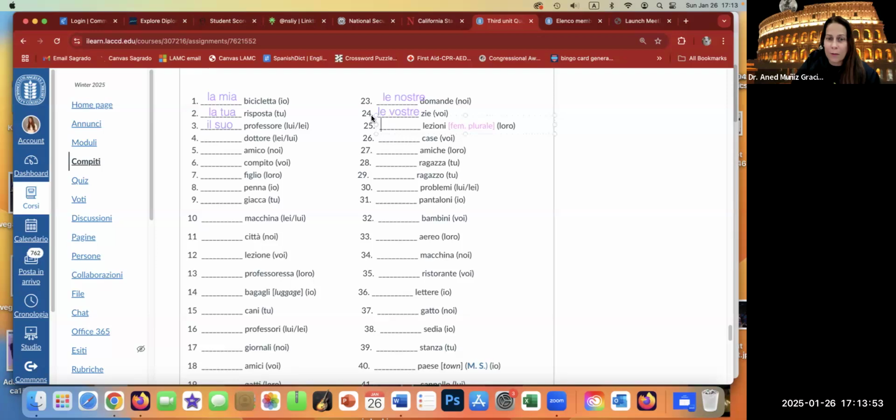This is feminine plural, so it's going to be le loro lezioni. In this case, loro is not going to end in e. It's not le lore lezioni because loro never changes. Loro always does whatever it wants. So you always use the article also with loro. Another one where you are being told the gender is paese, masculine singular, so that would be il mio paese. This is not a feminine plural word, but you're still being given the benefit of the doubt by having those hints embedded.